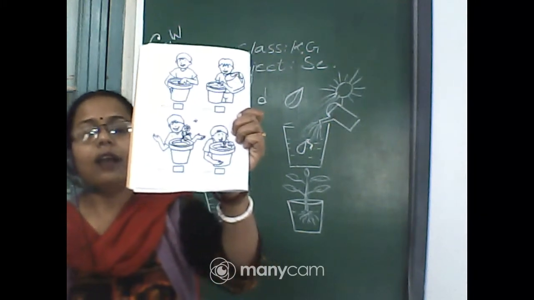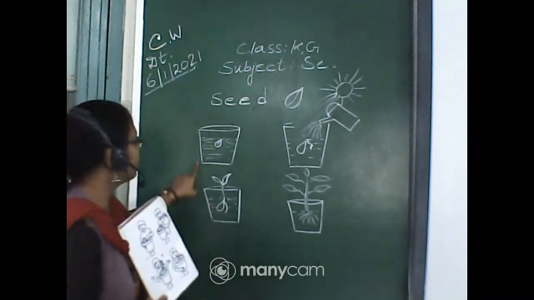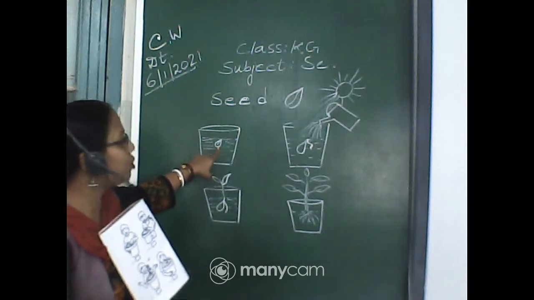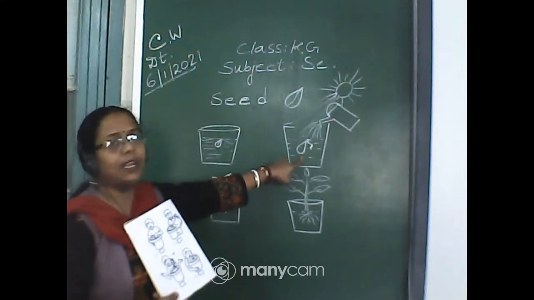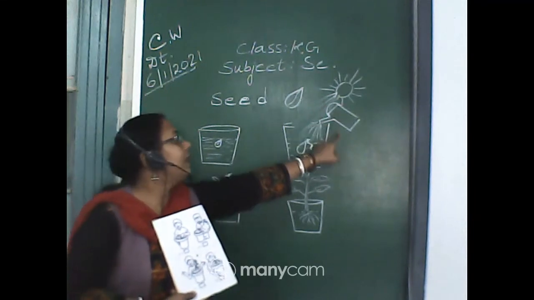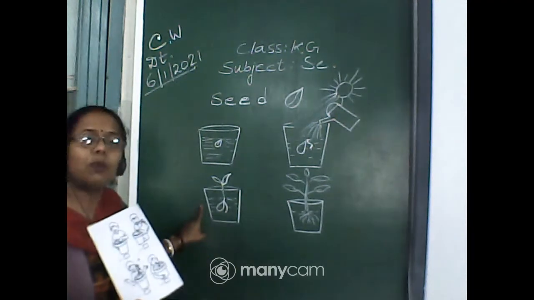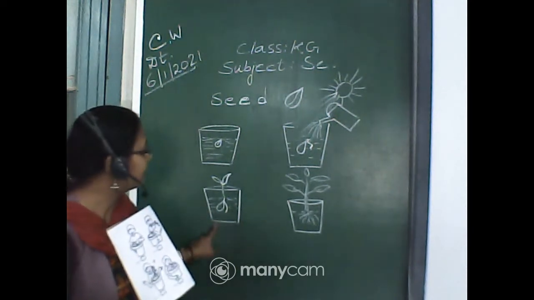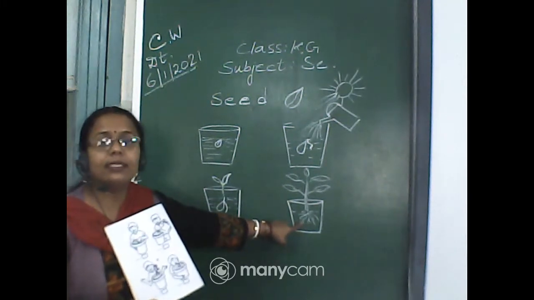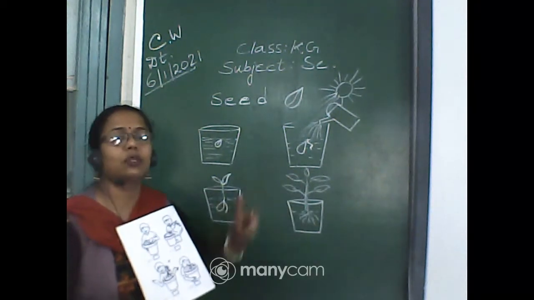So now I hope you understand how we can grow a plant. First of all, a plant comes out from a seed. When a seed is sown in the soil, we have to keep it in proper light, that is sunlight, and air, and we have to water it regularly. Then a small sapling comes out from the seed. When the plant grows, the lower part becomes like this, that is called root, and the upper part grows like this, that is called plant.